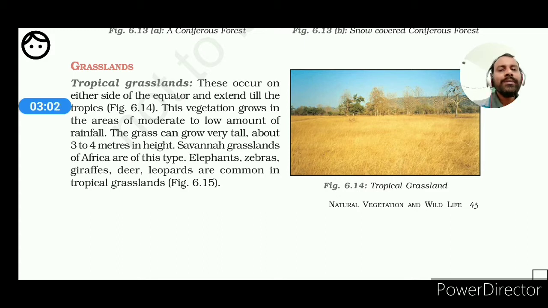Elephants, zebras, giraffes, deer, leopards are common in the tropical grassland. So in the tropical grassland we can see such animals, some of which are also found in the tropical deciduous as well as the evergreen forests.